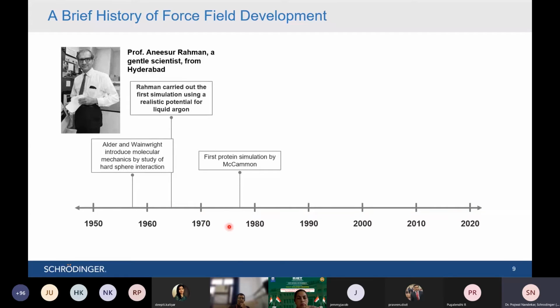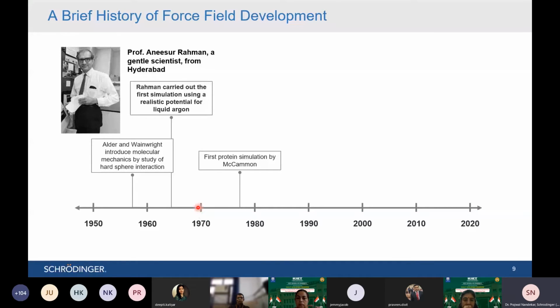And it took almost around 15 years, until the late 1970s. In between, in the late 60s, there was a scientist called Martin Karplus. He's still alive, and I guess in 2013 he got the Nobel Prize for his discovery in force fields. So Martin Karplus is the name who started developing the protein simulations or protein systems. It happened in the late 1960s.